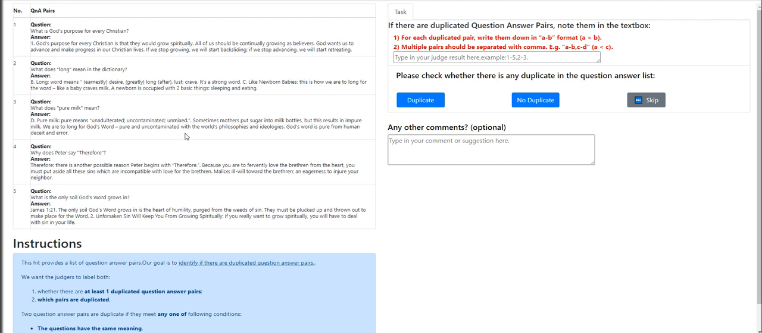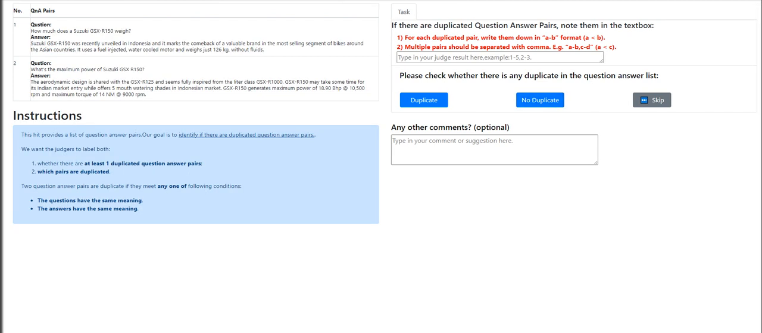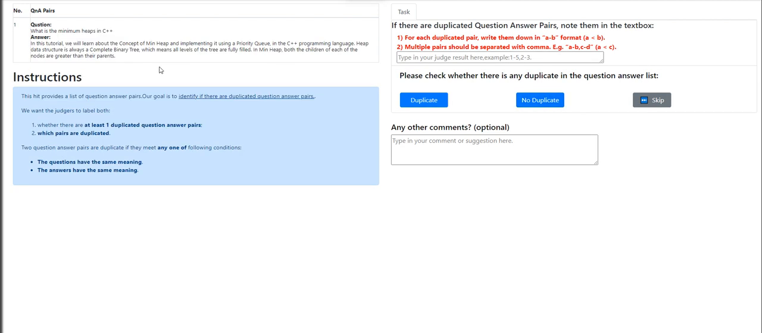What is God's purpose for every Christianity? What does long mean in the dictionary? What does pure milk mean? Why does Peter say therefore? No duplicate on this one. How much does a Suzuki GXR? They are duplicate, guys. Oh no, not duplicate at all. This one is just one question that's not duplicate.